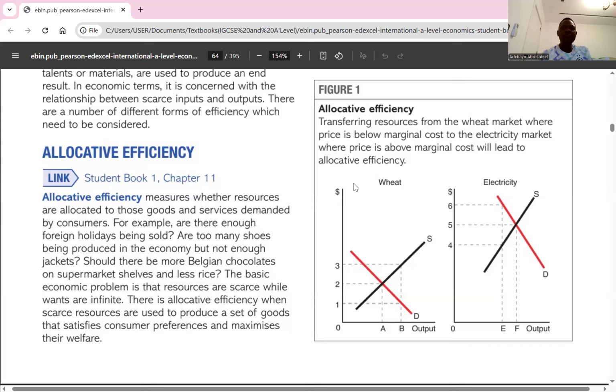Get the point here. Now we are focusing on electricity where we have our MC and our D, which is our marginal utility, equals our MC, which is our supply. S is social cost, is marginal cost, D is marginal utility. So the point where our D equals S or MC equals MU is where we have allocative efficiency, which is at electricity. So look at electricity again here. Increasing the output from OE to OF will bring about a price falling from 6 to 5. That is where allocative efficiency is.